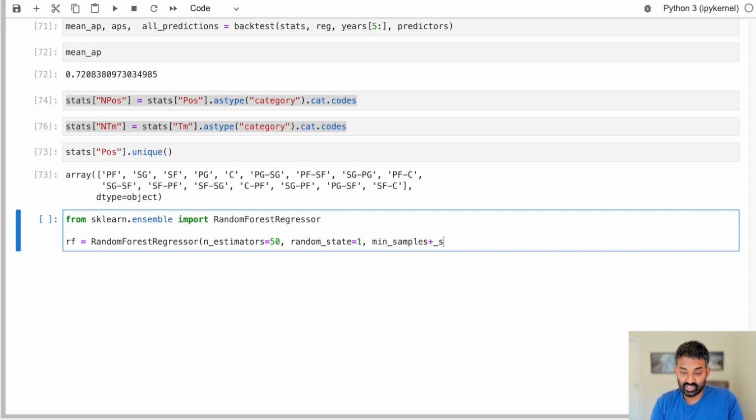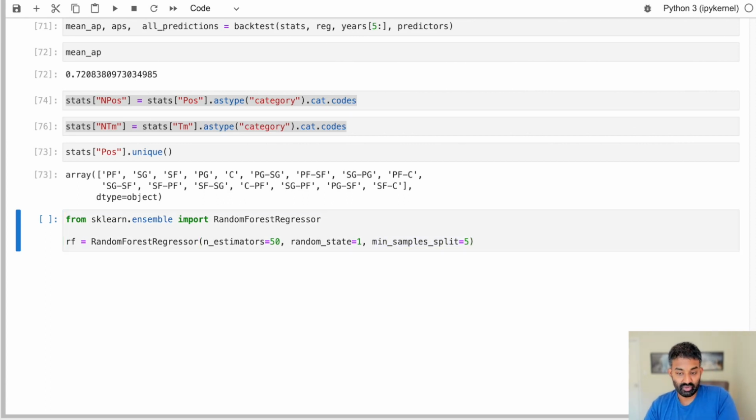And min sample split. So in a decision tree, I won't go into a lot of detail here, but the model works by essentially creating a series of branches by splitting the data up and splitting them on specific columns. So min sample split says don't make a split unless there are a certain number of values in that node to be split. So the higher you set this, the more resistant the random forest is to overfitting and the faster it runs. The lower you set it, the more accurate it'll be, but the more risk that it'll overfit. So I'm going to set it to 5.